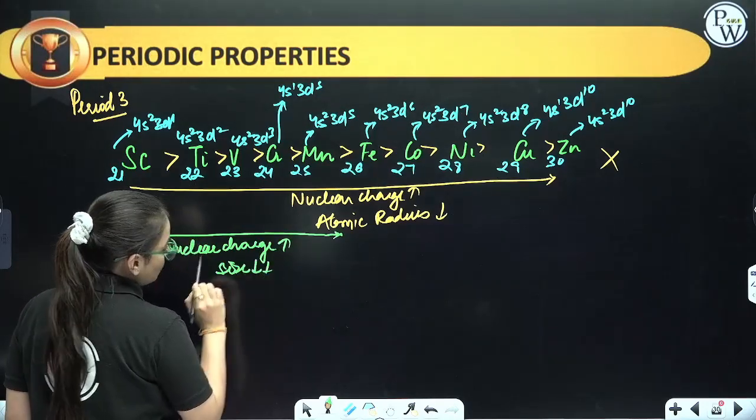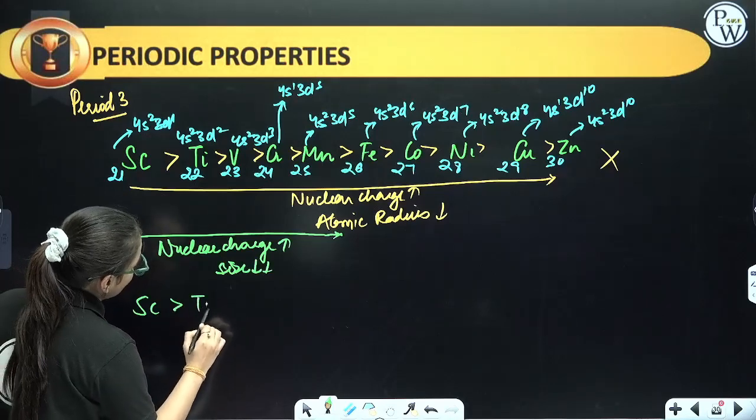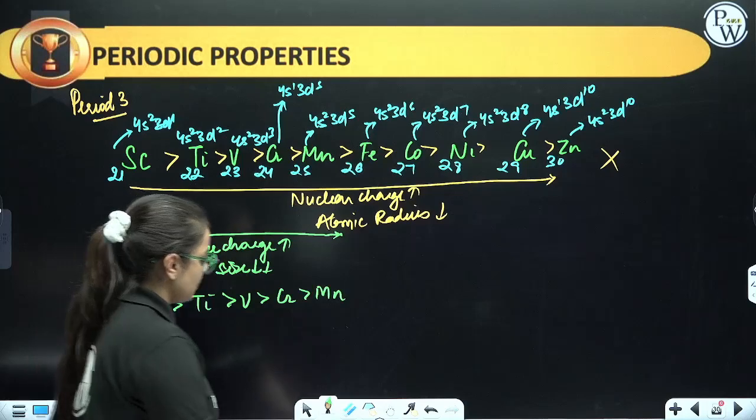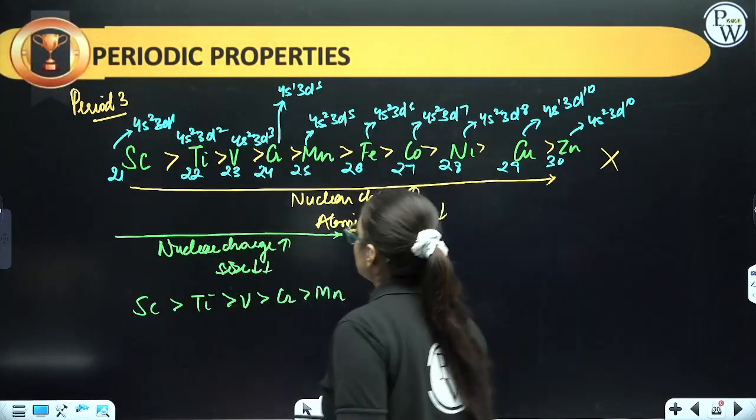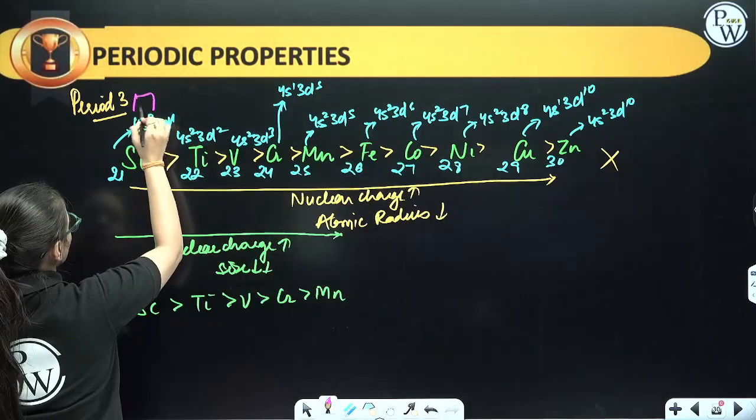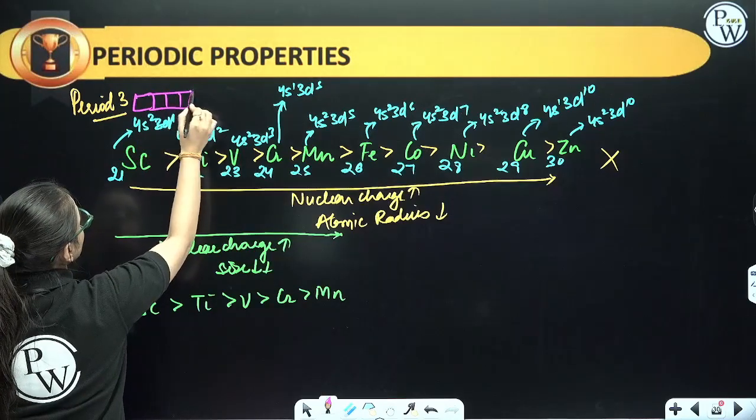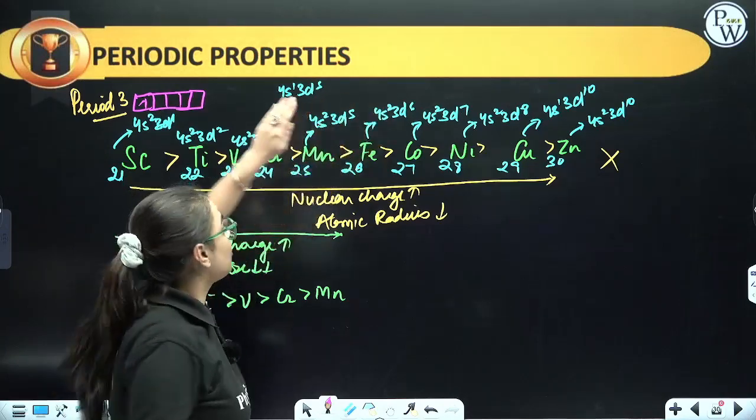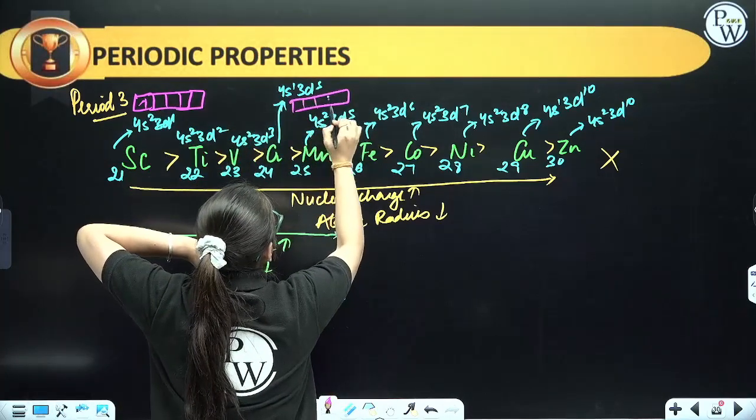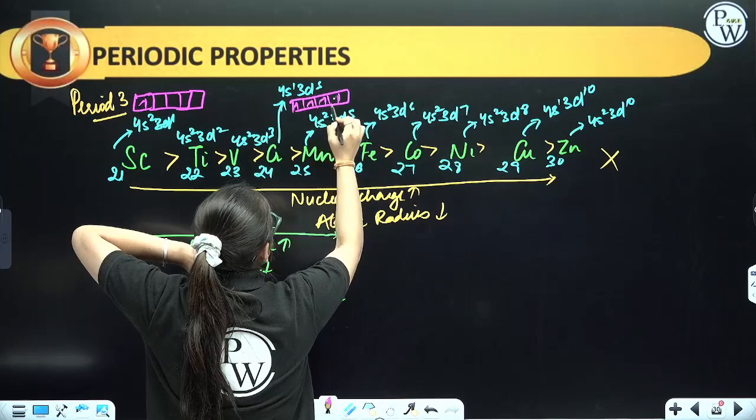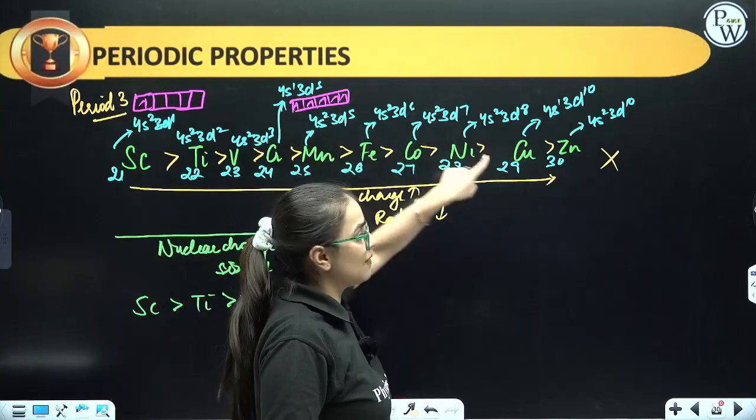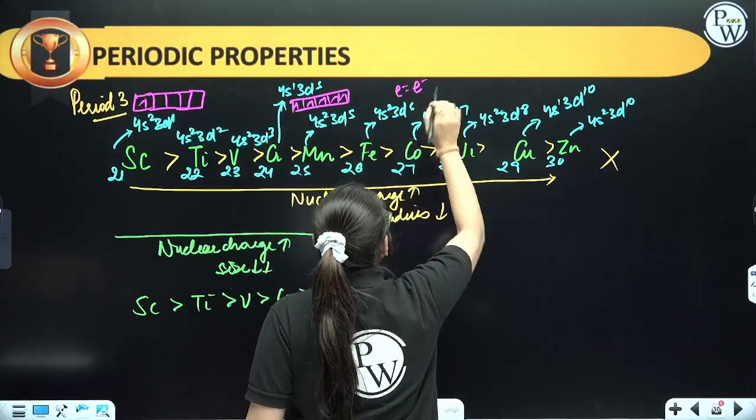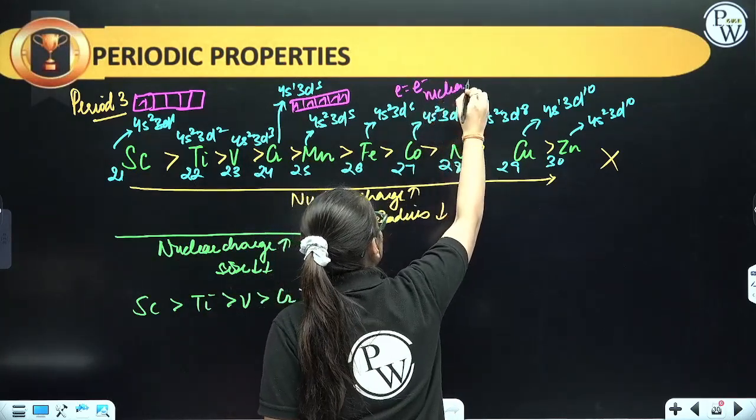This factor dominates over here. That means scandium will have the highest, then titanium, then vanadium, chromium and manganese. But after this, see, till now in 3d1, there are 5 d orbitals, no? There is 1 electron. Here it is 2, here it is 3, here it is 5. Here 5 refers to each orbital containing 1 electron. But as you move to 6, 7 and 8, electron repulsion will participate. Here electron repulsion and nuclear charge, both factors will be seen.